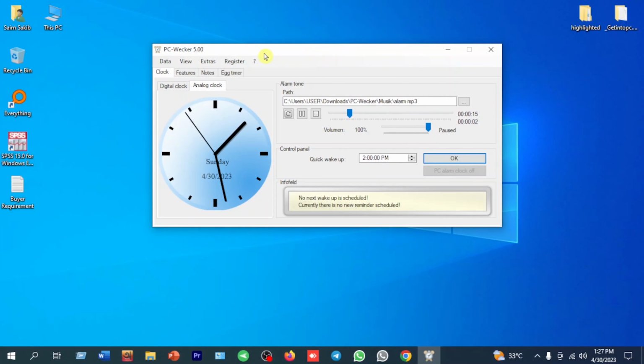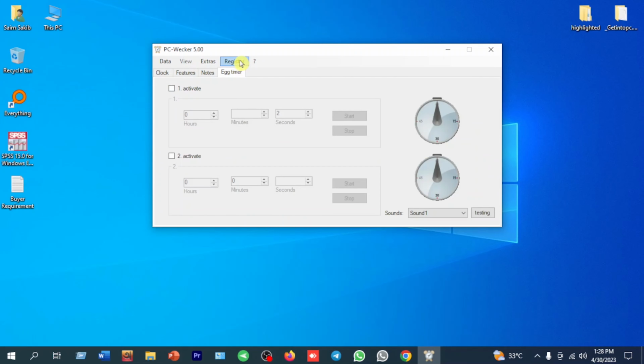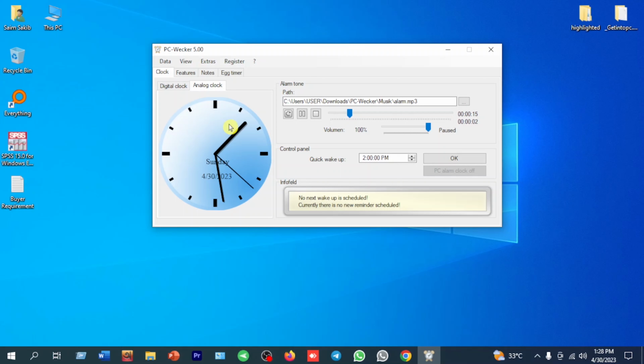Today we will talk about the PC-Wecker 5.00 program or software. This is the interface of the PC-Wecker 5.00 software. Now we will talk about the control panel, and after that, step by step, we will talk about all the features of this software. So let's start with the clock section of this interface.